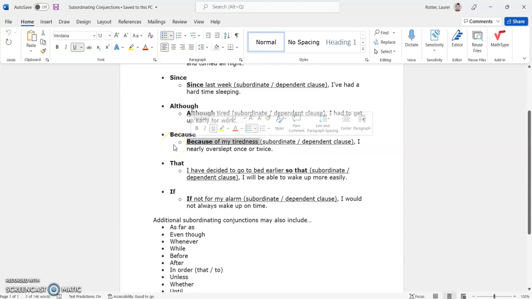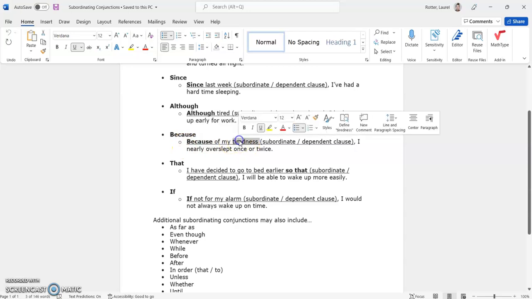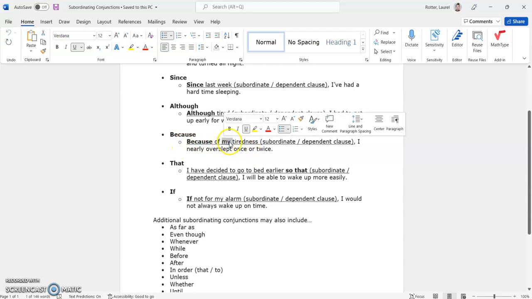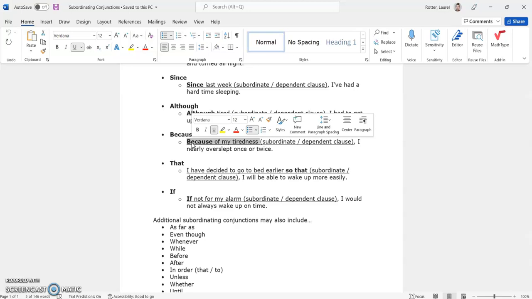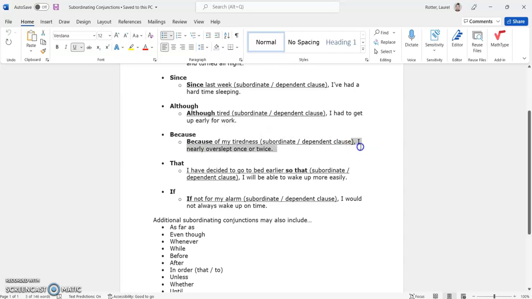"Because of my tiredness." Okay, so we have at least a noun, tiredness, and a pronoun, my tiredness, but we have no idea what's being done, what's happened because of my tiredness. So this is not a complete idea. That means it is a subordinate, aka dependent clause. It depends on another idea to make sense. This idea, in fact: "I nearly overslept once or twice."